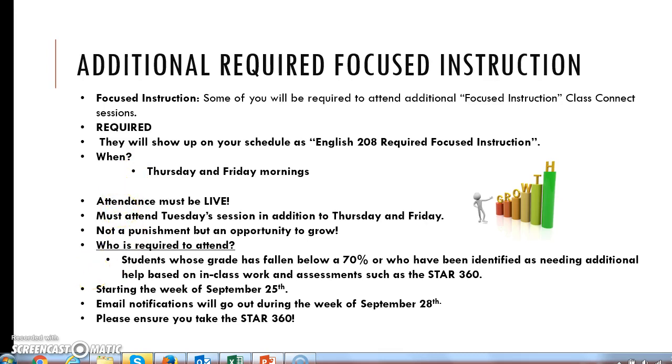This isn't a punishment, but an opportunity to grow. If you're required to attend these additional Class Connect sessions, that means that your grade has fallen below a 70% in English 208, or you've been identified as a student who could use a little bit of extra help based on your score on the STAR 360 and your in-class work. We'll start these additional sessions the week of September 25th, and you should receive an email during the week of September 18th if you'll be required to attend. Make sure that you take that STAR 360 test this week if you haven't done so already, because I'll be using those results to help determine what Class Connects you need to attend.